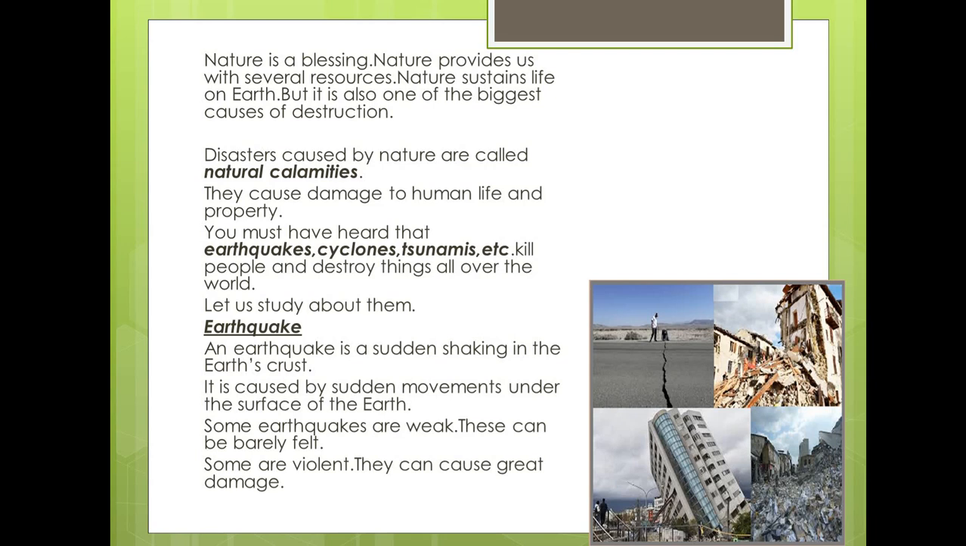Disasters caused by nature are called natural calamities. So what do you mean by natural calamities? Natural calamities means the disasters, the destructions which are caused by nature in the form of heavy blowing wind and a lot of water, flooding, these things. Let us learn all these things in detail.